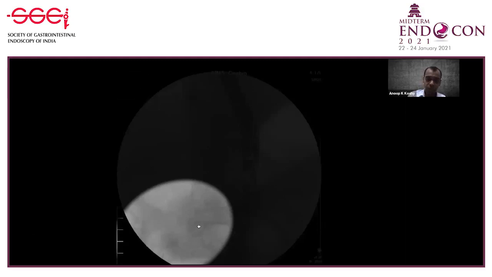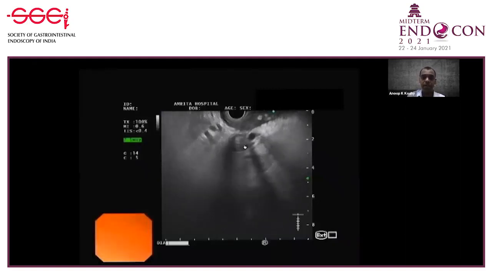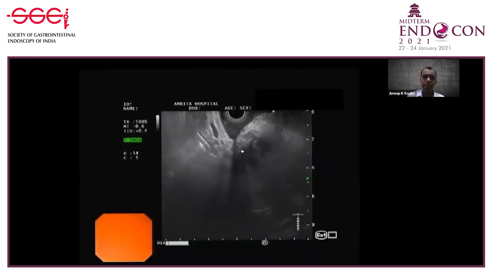So we thought that if we could somehow puncture the duct in the body and pass a guide wire across the leak in this direction, we could put a stent bridging the whole leak. So we tried that with EUS, from the body. This is EUS. You can see the body of the pancreas here. This is the PD here.